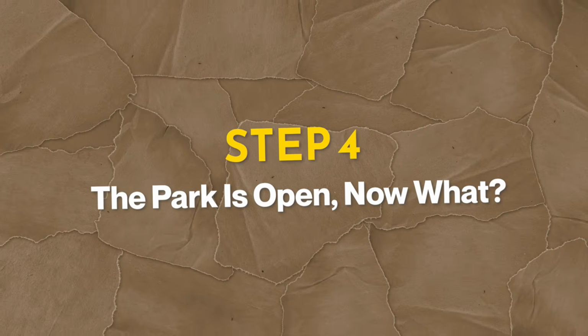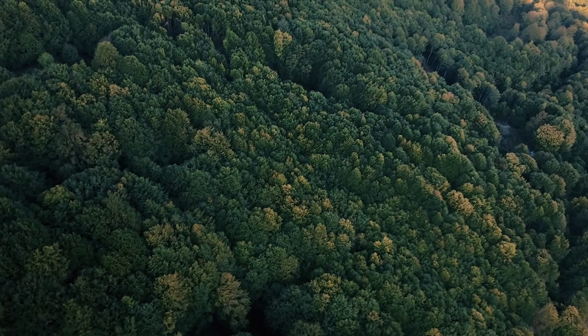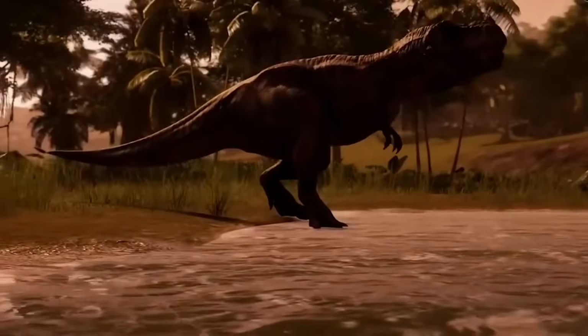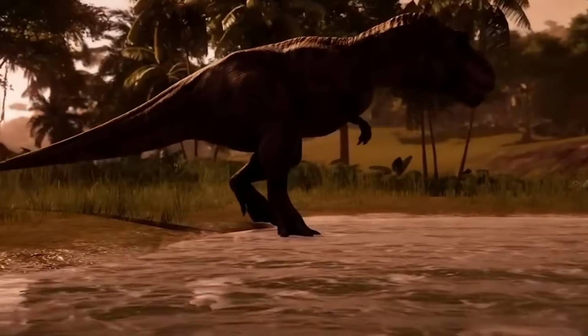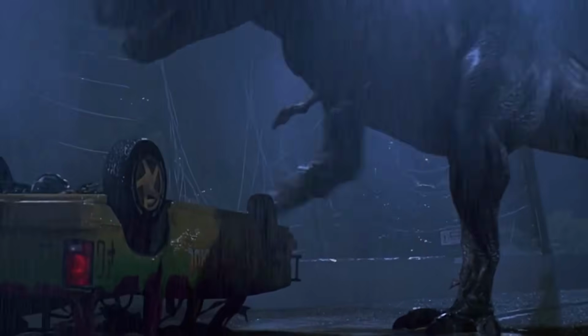Step 4. The park is open. Now what? Let's assume you've solved the biology. You've solved the funding. The park is open. What does day-to-day operation actually look like? The first thing you'd discover is that dinosaur behavior is almost entirely unknown. We have fossil evidence of anatomy and biomechanics. We have zero behavioral data.